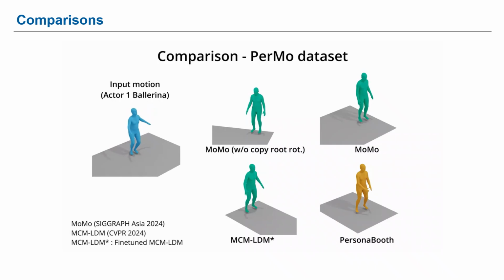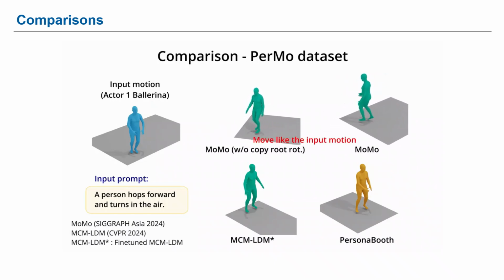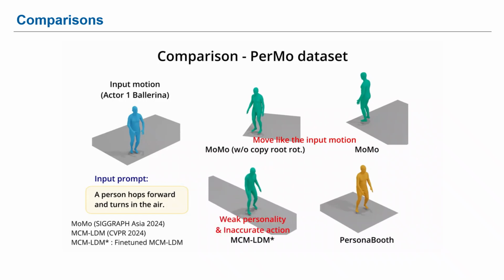This video compares results with recent methods. Other approaches tend to struggle with accurately following the input prompt. Some methods simply replicate the input motion rather than adhering to the prompt. They also fail to fully capture the persona of the input motion. In contrast, PersonaBooth precisely follows the prompt while fully preserving the input persona.